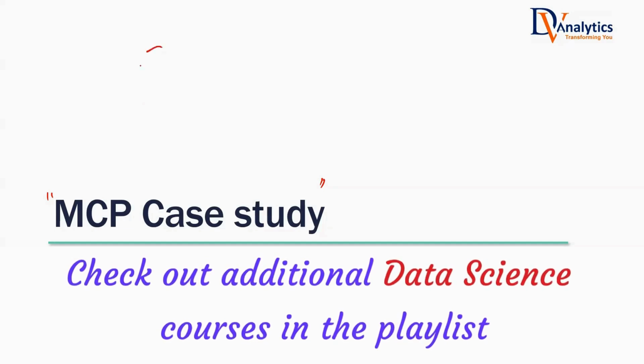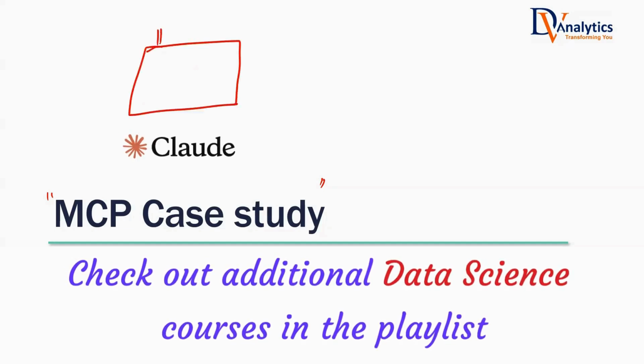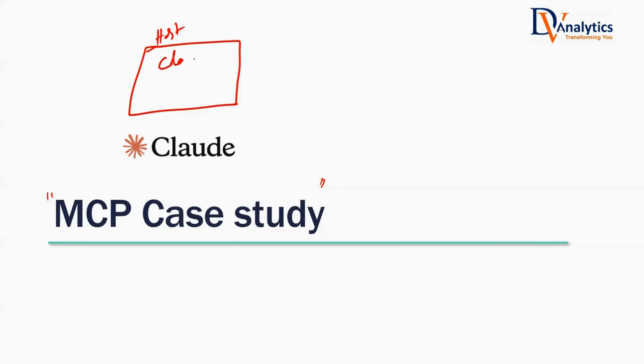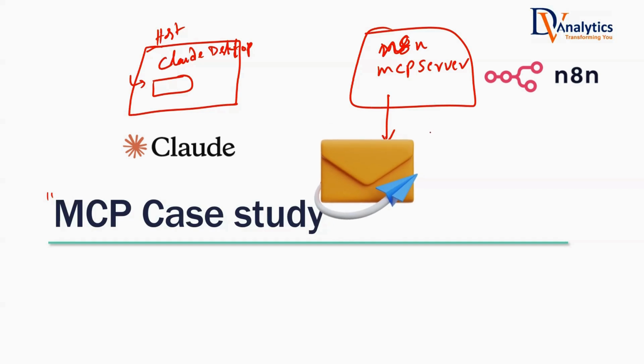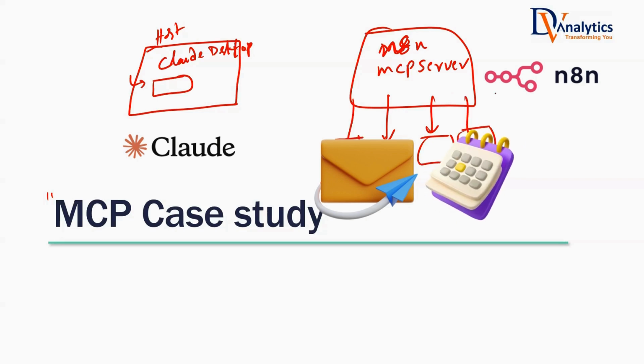So what we will do is install something called Claude Desktop. This will be our host. From here, as a user, we will send the prompt, and we will keep the MCP server on n8n. On n8n, we will have the MCP server. Now this MCP server will be connected to multiple tools. Maybe this MCP server is connected to Gmail tools, reading an email, sending a reply to an email, or accessing calendar events, blocking a calendar, or checking the calendar. All the tools that we want to connect, we will connect on n8n.